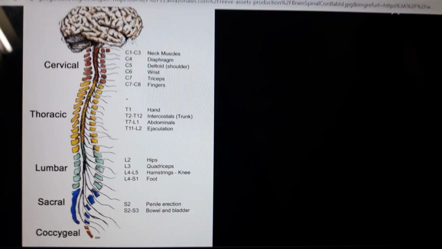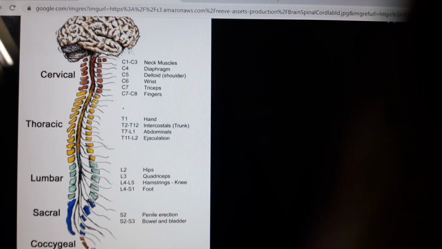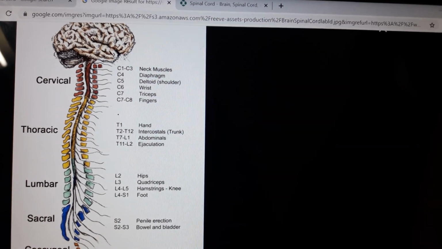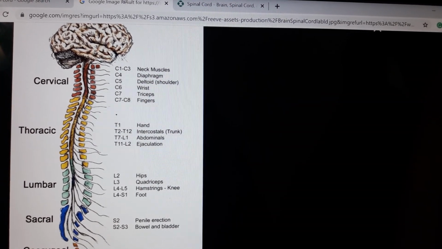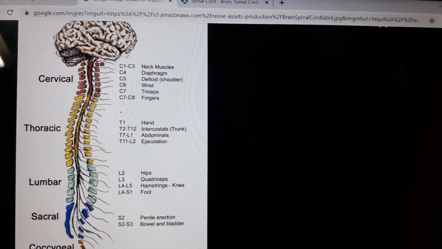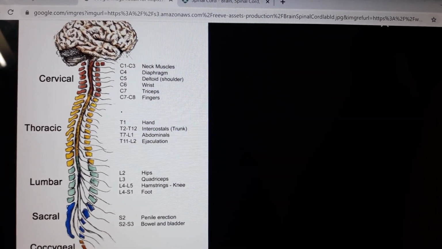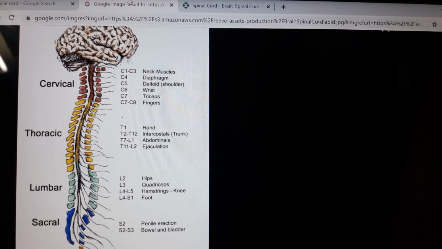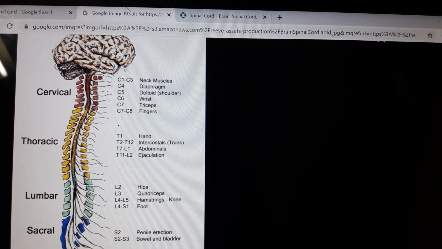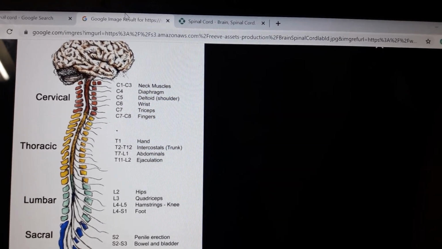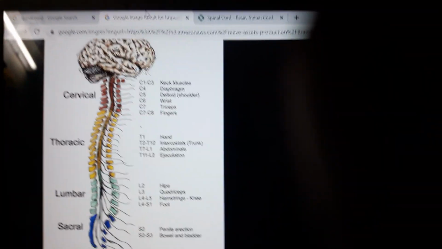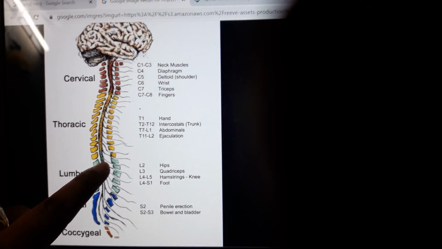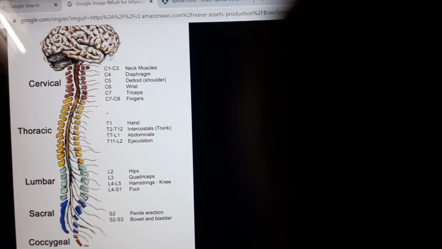Today we will discuss the spinal cord. The spinal cord is an elongated portion of the central nervous system, a continuation of the medulla oblongata through the intervertebral foramina. It is suspended in the vertebral column and extends up to the first lumbar vertebra, and it is covered by meninges.